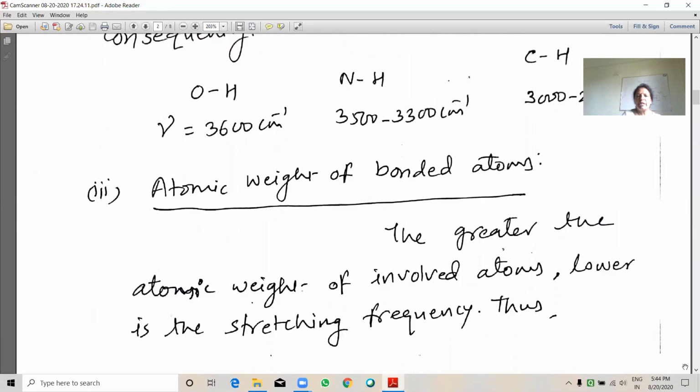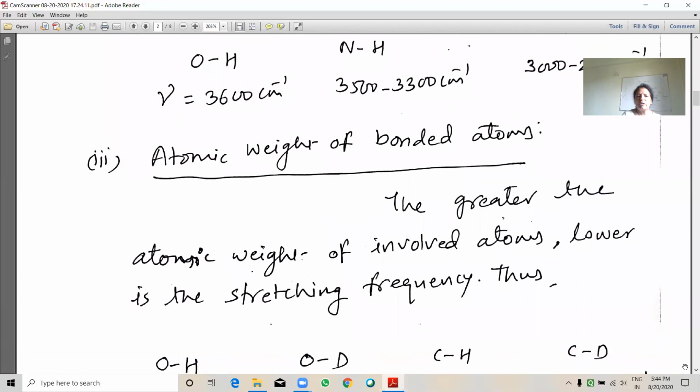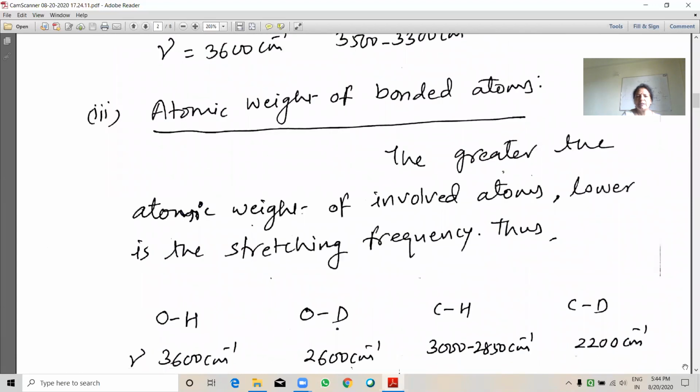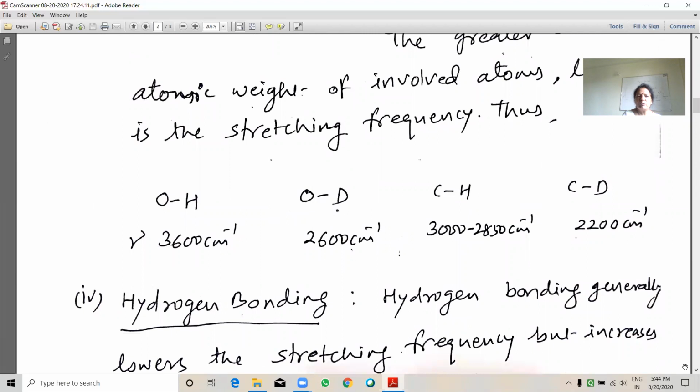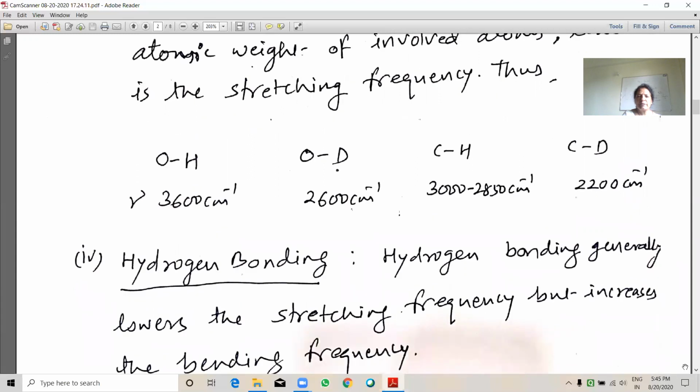Atomic weight of bonded atoms: the greater the atomic weight of the involved atoms, the lower the stretching frequency. See here, deuterium has a higher atomic weight, so its frequency is lower compared to hydrogen. So OH has a higher frequency compared to OD. Similarly, in case of CH and CD, CH has a higher frequency compared to CD.